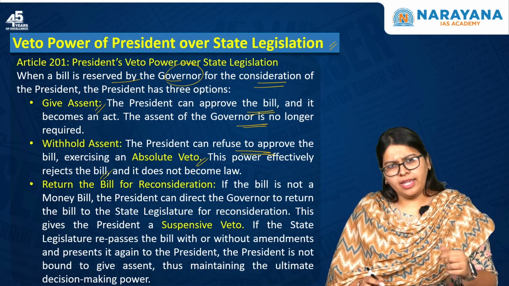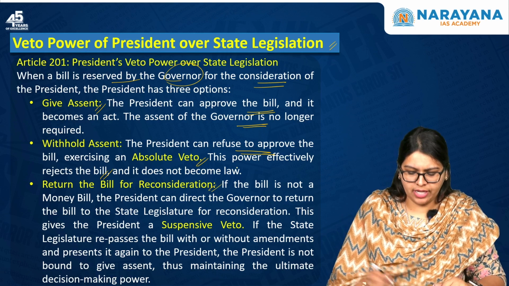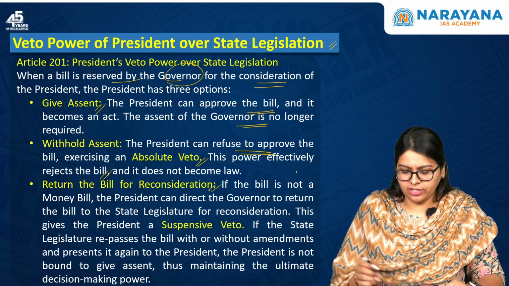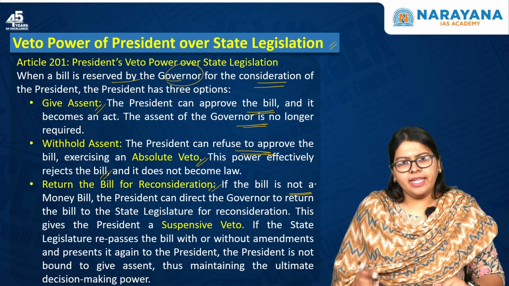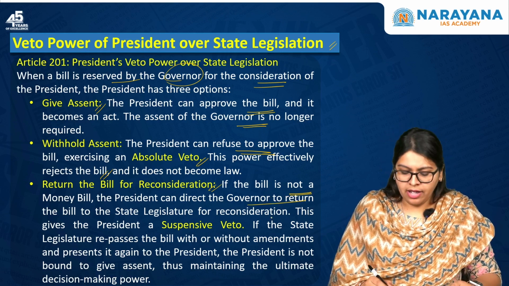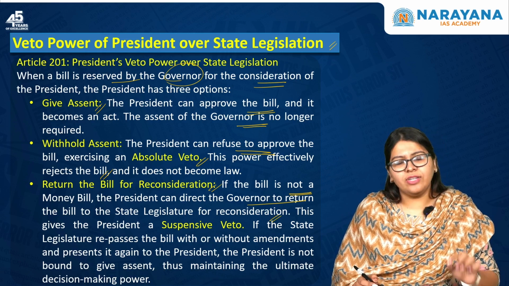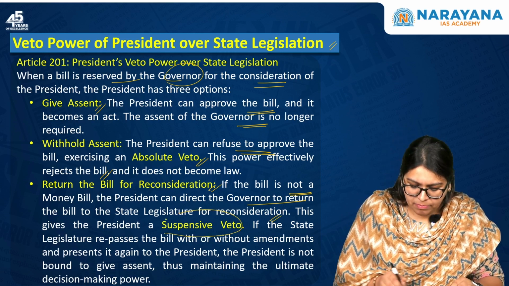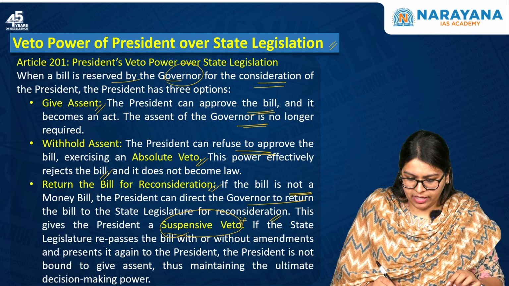Or he can return the bill for reconsideration. That is, if the bill is not a money bill, the president can direct the governor to return the bill to the state legislature for reconsideration, and this gives the president a suspensive veto. This is very, very important, okay?